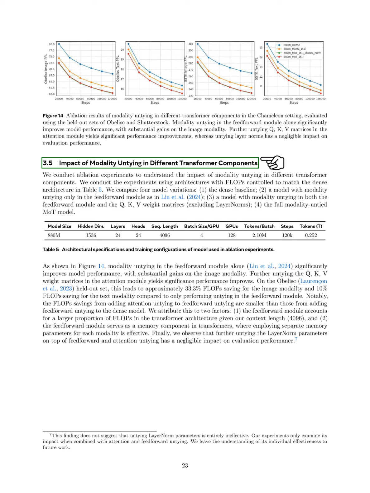Our findings showed that untying in the feed-forward module alone significantly enhanced performance, especially for image tasks. Further untying the attention weight matrices led to additional performance improvements. On the held-out set, this resulted in about 33.3% savings in computational load for image tasks and 10% for text tasks compared to just untying in the feed-forward module. We believe this is due to the feed-forward module's larger share of computational load in our context and its role as a memory component in transformers. We also found that untying layer norm parameters had a minimal effect on evaluation performance.